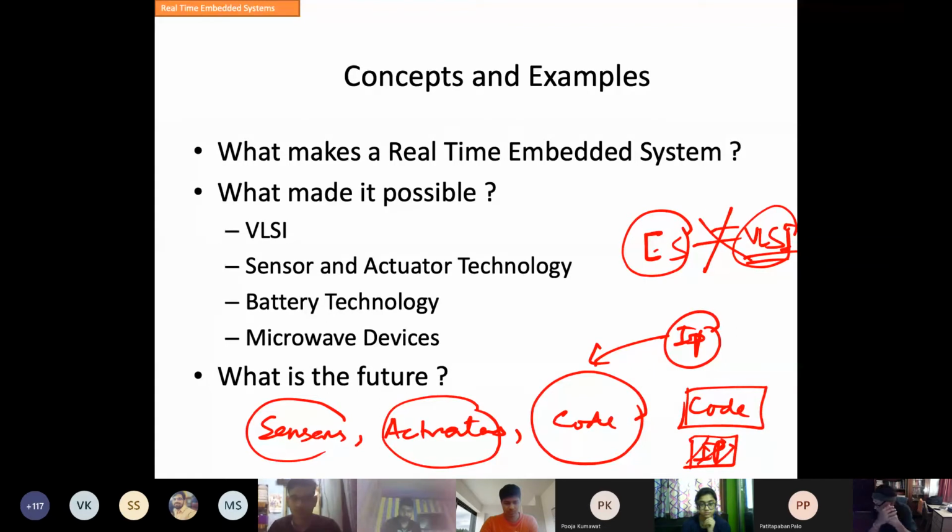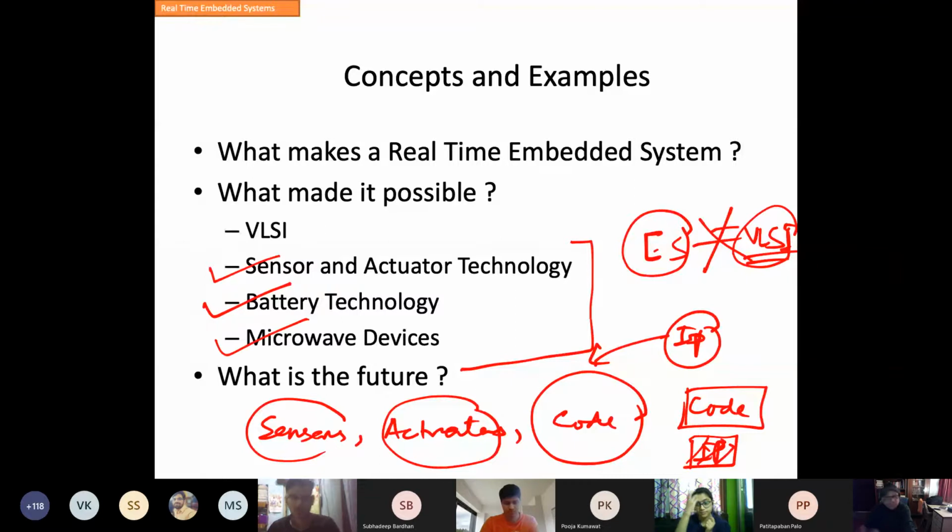So therefore, an embedded system is past VLSI. That means VLSI is already done for that. But the three things which make this embedded system possible are sensors and actuator technology, battery technology, and microwave devices. So the future of embedded systems, right now embedded systems are so smart. You got the smartphones. One of the best examples of embedded system is your smartphone. And one of the best computing environments of embedded system is also the smartphone.